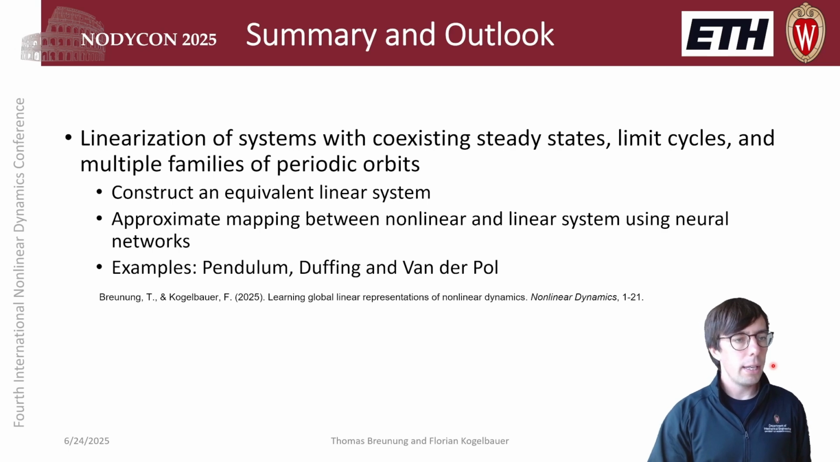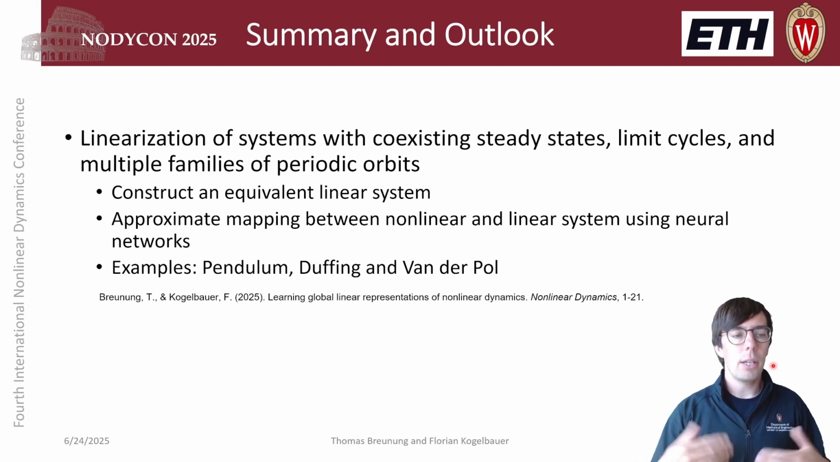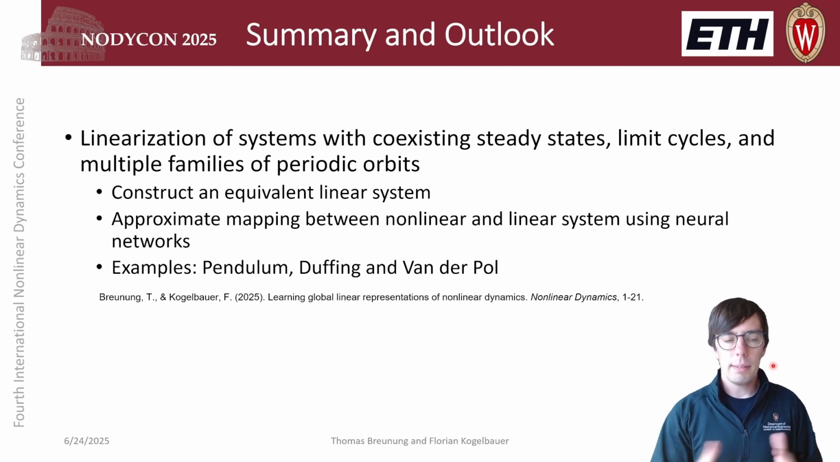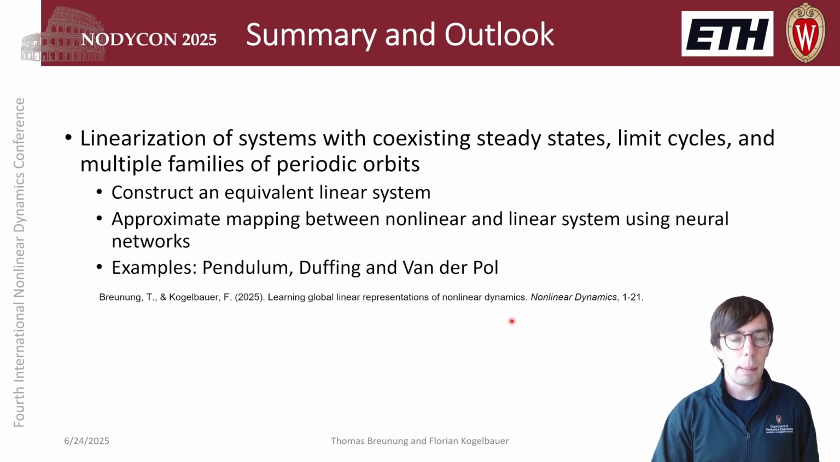So, in summary, I have shown you linearizations of systems where we have coexisting steady states, limit cycles, families of periodic orbits, and also multiple families of periodic orbits. The strategy was always to come up with a well-chosen equivalent linear system, and then approximate the mapping between the linear and the nonlinear setting by using neural networks. The examples discussed here were the pendulum, the Duffing oscillator, and the Van der Pol oscillator. If you want to learn more, you're welcome to read this publication.